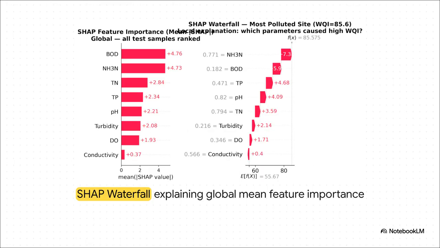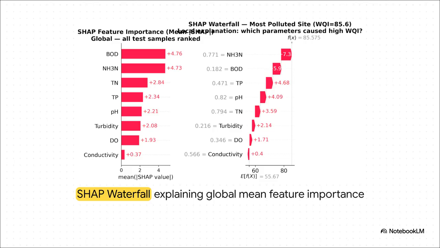But what if stakeholders want the global big picture? What if they ask about the entire river system? That is where the SHAP waterfall plot comes in. On the right, you can physically trace the math, step by step from the baseline expectation at the bottom, which was around 55.6, all the way up to the final prediction at the top. It fully decomposes the model's decision.